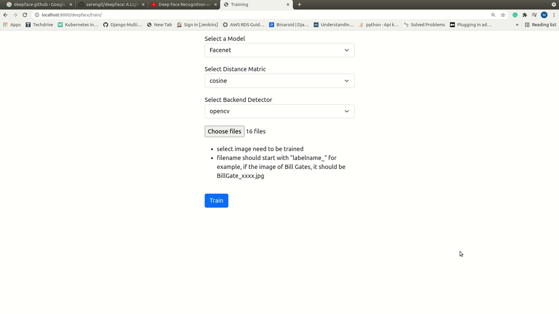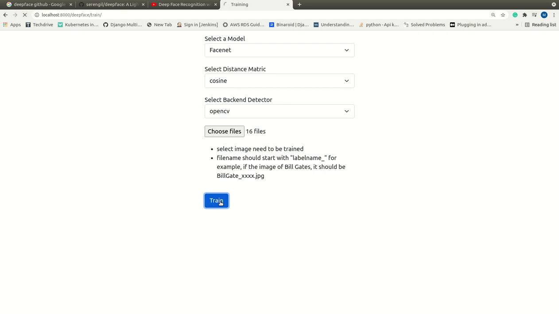I'm selecting those and going to train them. I have given some instructions: the image name should be the label name followed by an underscore. For example, for images of Bill Gates, the label name is expected to be Bill Gates underscore, and after the underscore it can be anything.